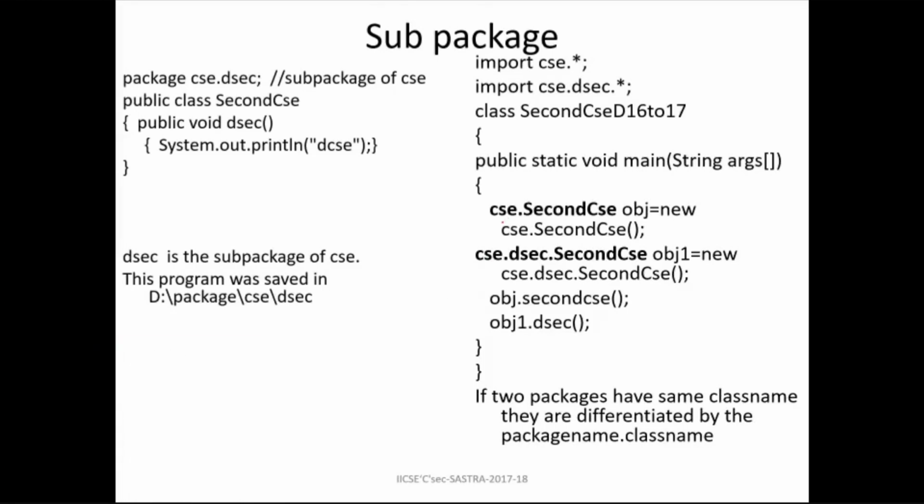Here I am creating an object for the CSE package class, and here I am creating an object for the sub package class. So this is the main package dot sub package second CSE. Like that you have to create. This obj is the object of the main package, the CSE package second CSE class, and this obj1 is the object of the sub package second CSE class. So if I call using obj, I am accessing the CSE package class; obj1 means the sub package second CSE class. If two packages have the same class name, they are differentiated by package name dot class name. Understood?